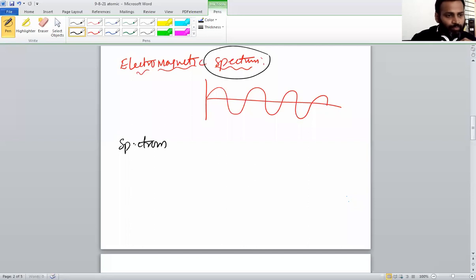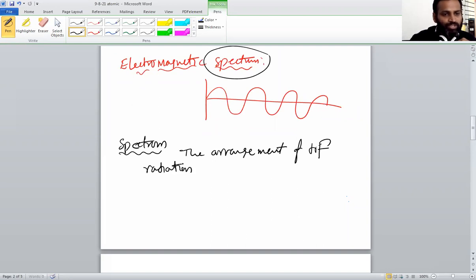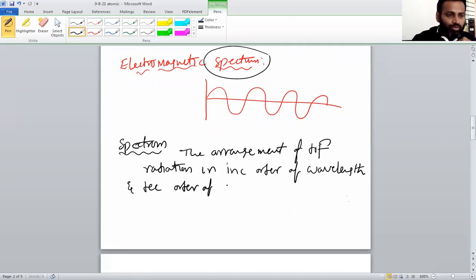Spectrum: the arrangement of different radiations in increasing order of wavelength, and decreasing order of frequency, is called the electromagnetic spectrum.